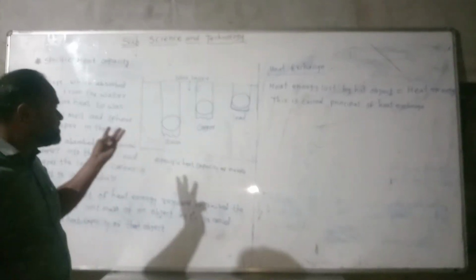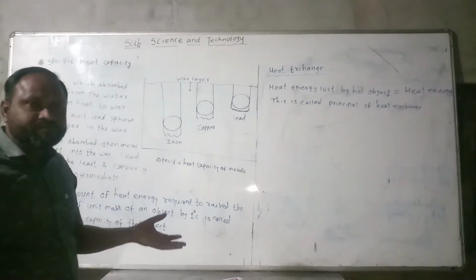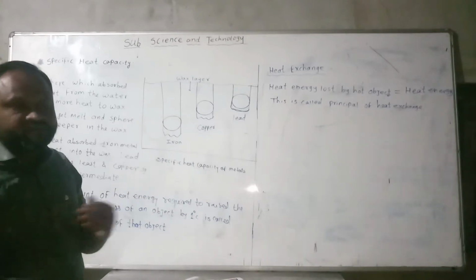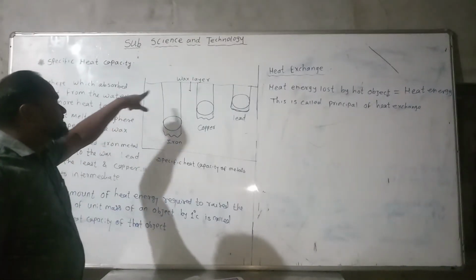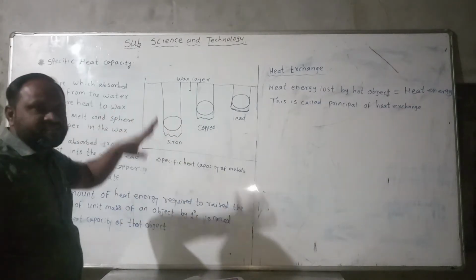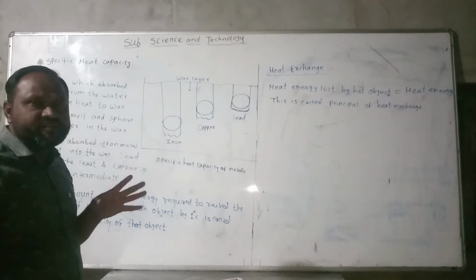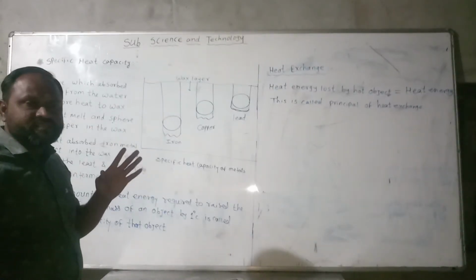At that time the three metals, iron, copper and lead, are drawn from the beaker and put inside the wax layer. The wax is in the solid state, and heat is gained from the three metals.